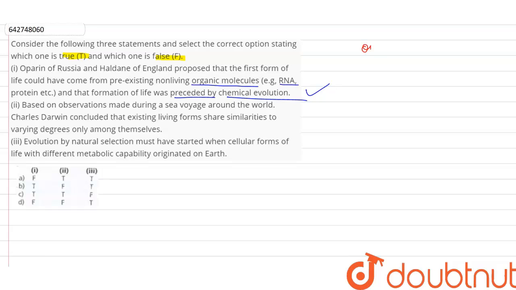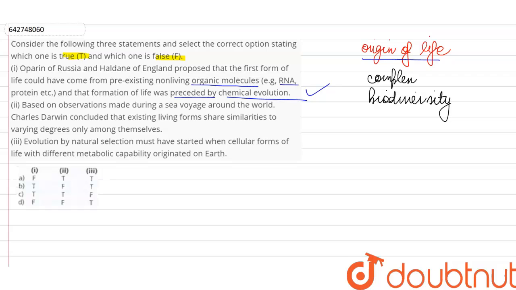The theory of chemical evolution is a theory put forward by two scientists, Oparin and Haldane, to explain the origin of life, because obviously the complex biodiversity, the large variety of plants and animals that we are able to see today on the earth have not always been like this, and they have developed over a very long period of time. So how did the first living organism or the first living cell come into being? For this, many different scientists put forward various theories, but the theory of chemical evolution is very widely accepted, because according to this theory, chemical evolution is going to take place before the origin of life.